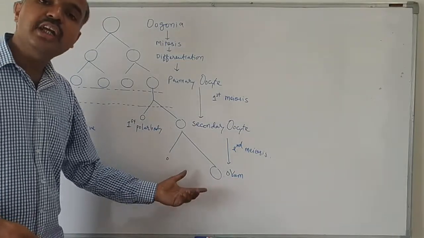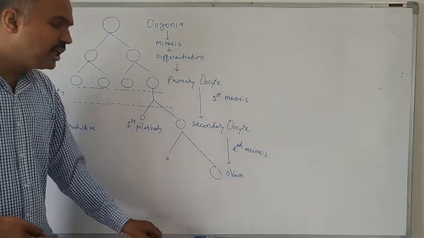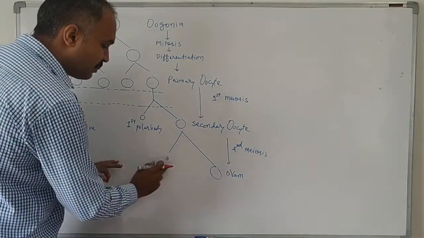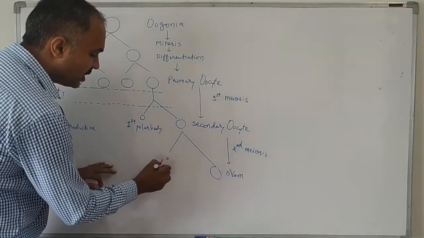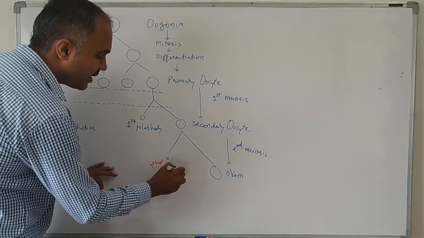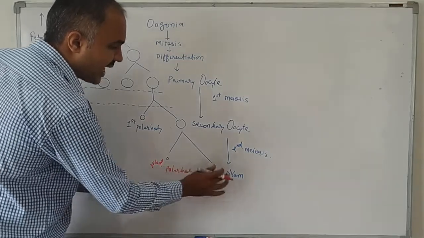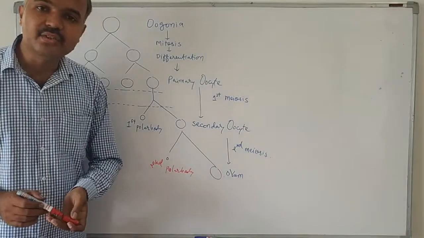Again two unequal cells are produced. The small cell is known as the second polar body, and the large cell is known as the ovum.